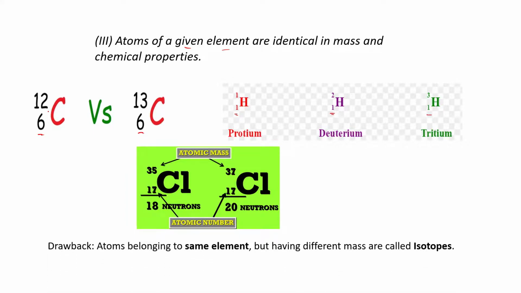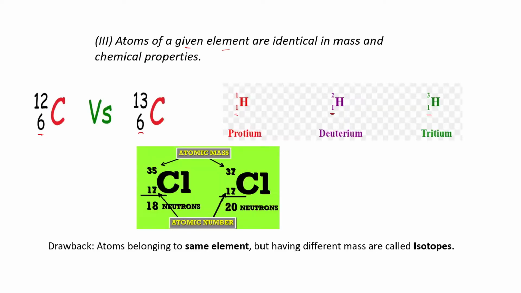That's why it becomes a drawback. The drawback is that not every time for a given element are you going to have the same mass and the same chemical properties. And whenever you have the same atomic number but different mass number, we call that isotopes. We will learn about isotopes in detail later.